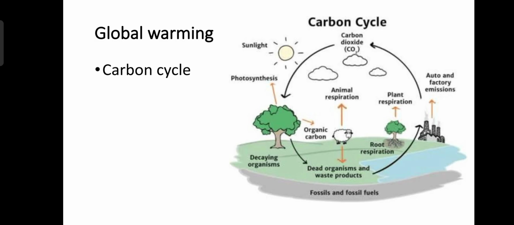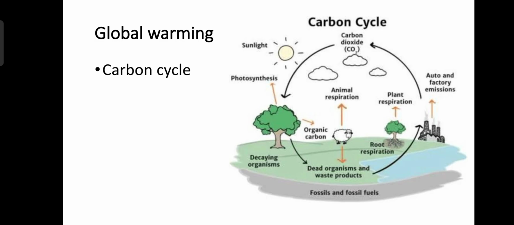Oxygen is 21%, and the other gases are 1%. Out of these 1% gases, carbon dioxide is 0.03%. So the atmosphere contains 0.03% of carbon dioxide, and it represents a huge reservoir of carbon.